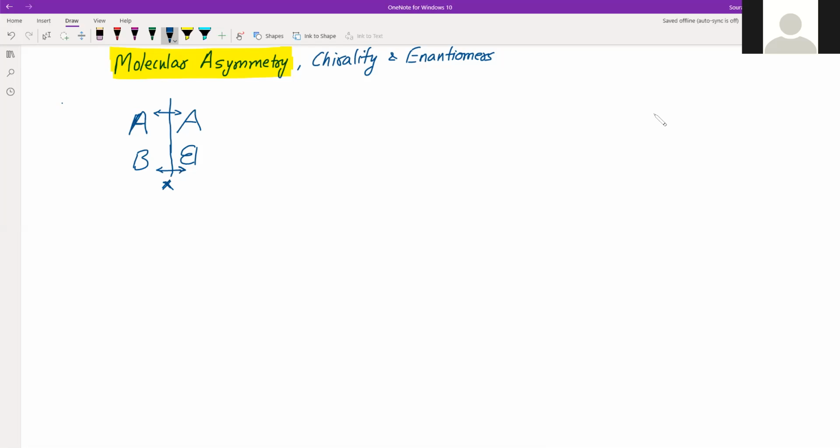Here it is not possible, right? So suppose this is A and this is A's image; both will cover each other. But in the case of B, this will not superimpose on each other, right?